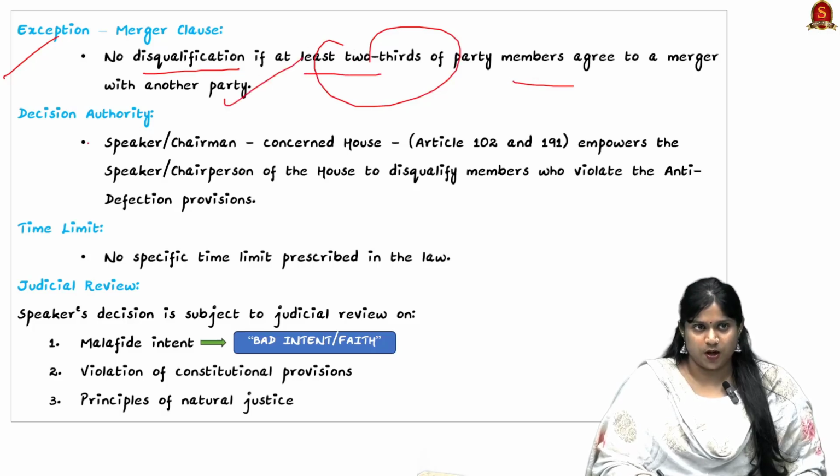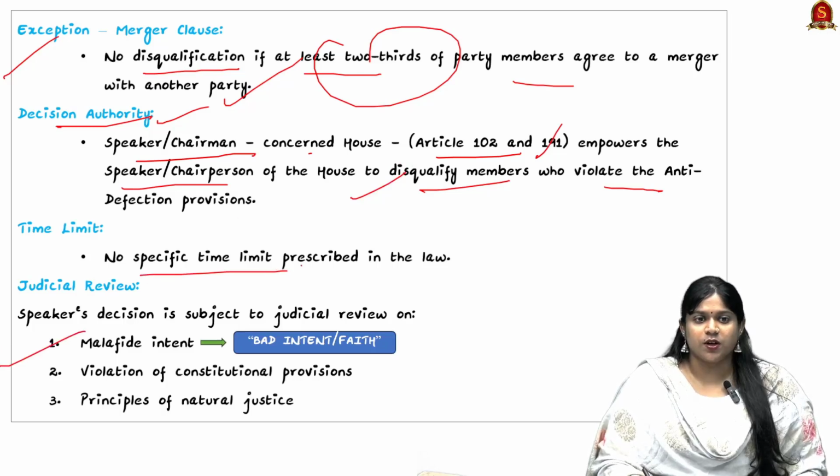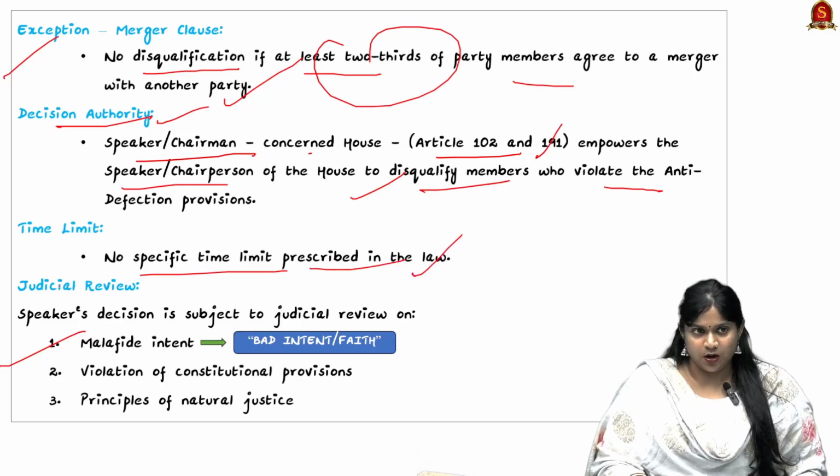So here the decision authority is the speaker or chairman under Article 101 and 191. It empowers the speaker or chairperson of the house to disqualify members who violate the anti-defection provisions. And looking into the time limit, no specific time limit is prescribed in the law.